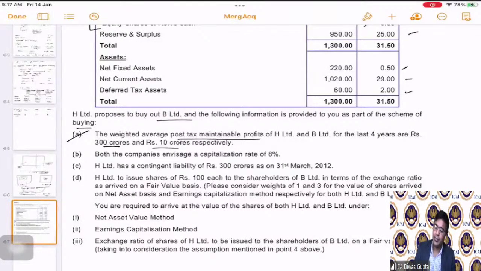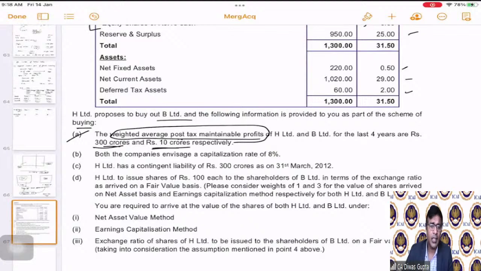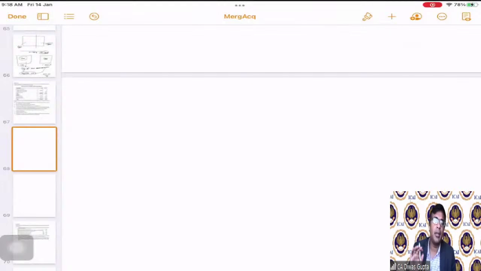Don't get confused by this big term. They are just trying to say that in future we expect that the best possible profit for H and B Limited for the years to come is 300 crores and 10 crores per year respectively. Okay, that's all. Both the companies envisage a capitalization rate of 8%. Now, how does this capitalization help us? So students, this is a very simple principle of valuation.